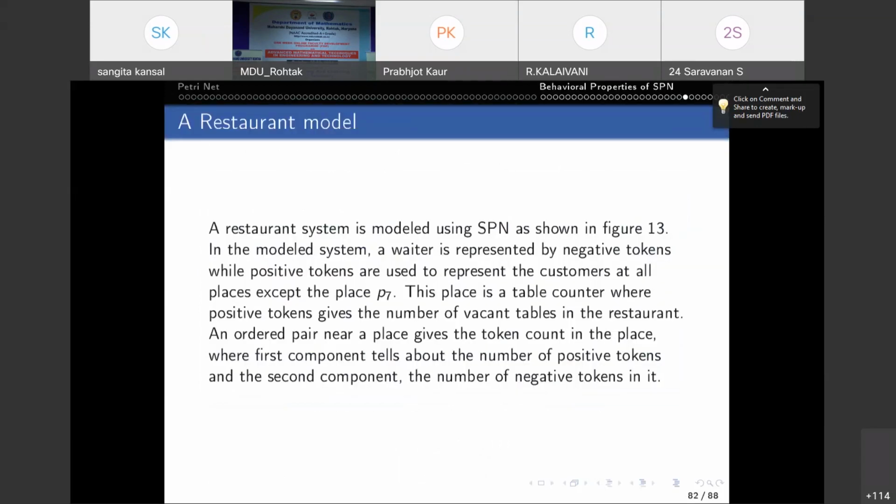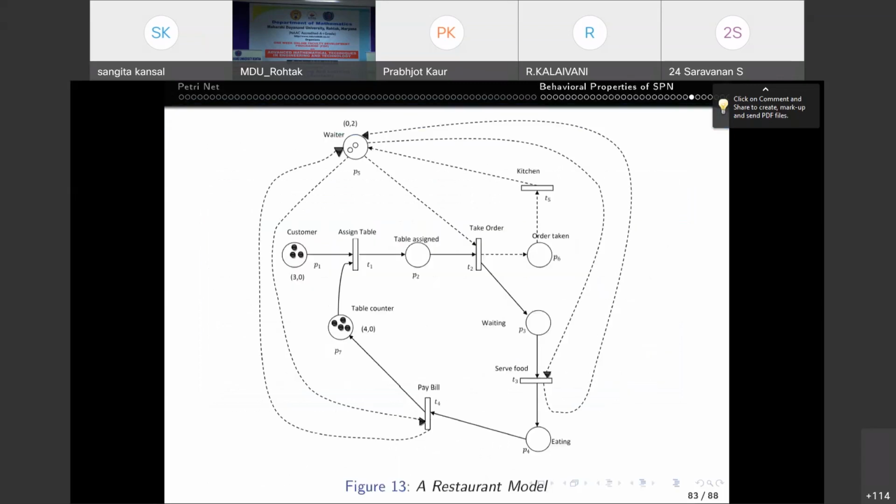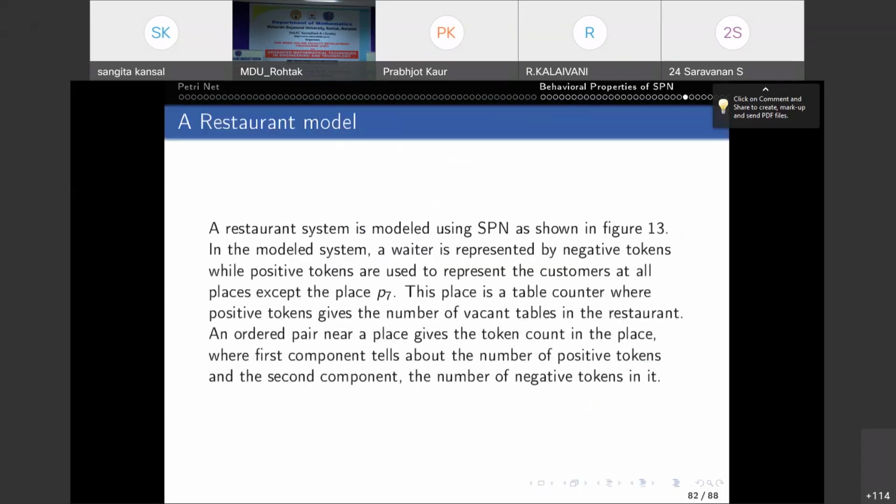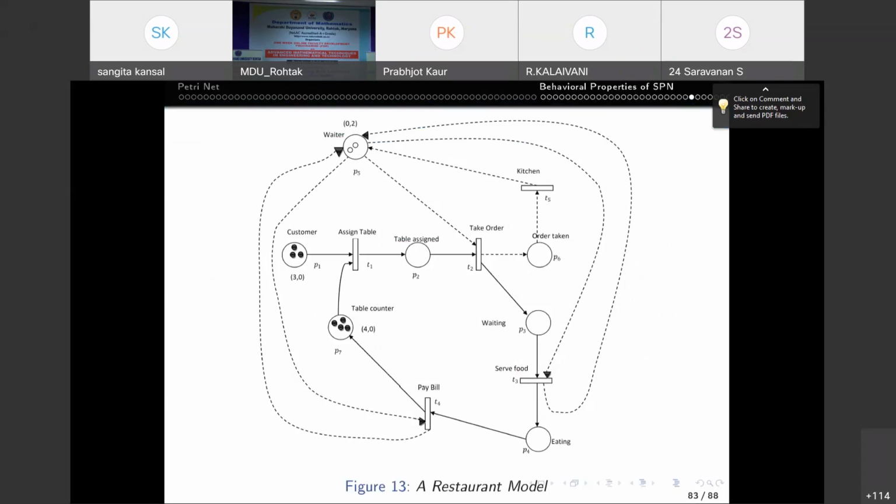And again, we have one restaurant model that we can build using SPN. If you want to see this model, this is the model, and this is the modeling by using SPN.